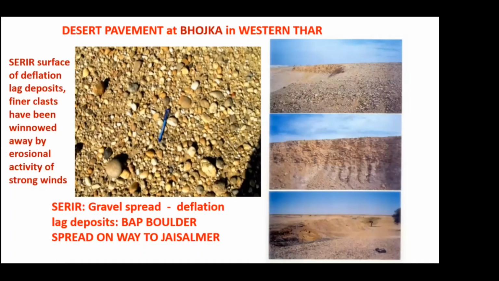In fact, they are the residual gravels, wherein the finer components have been blown away by the winds, and what is left behind is such coarse clastic components. They are very densely packed. With the continued abrasion by the wind, many of these gravels develop what we call patina, or a desert varnish. And they get a smooth shining surface.